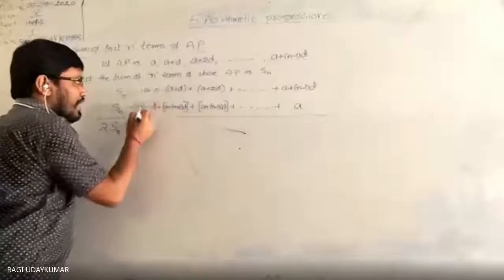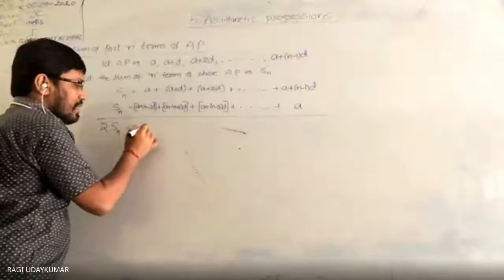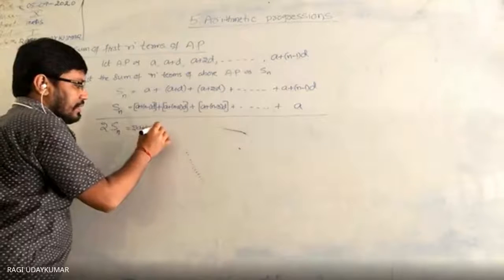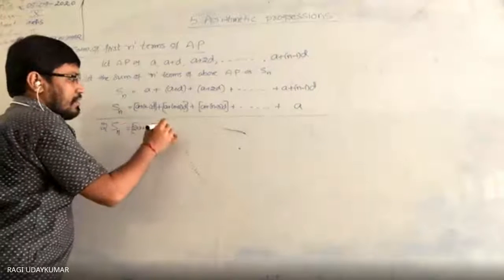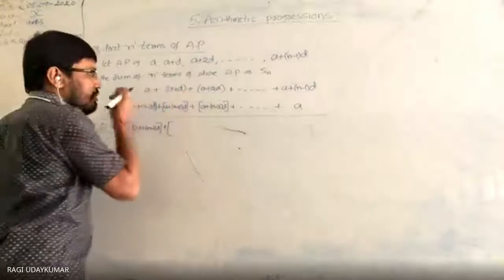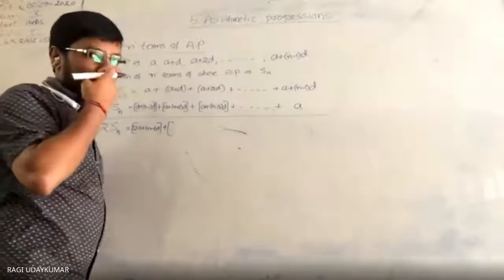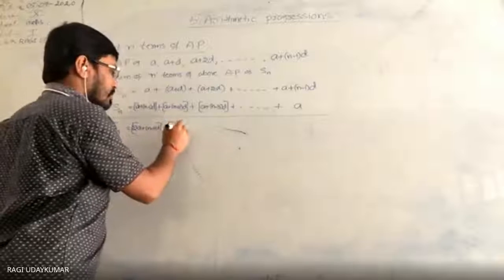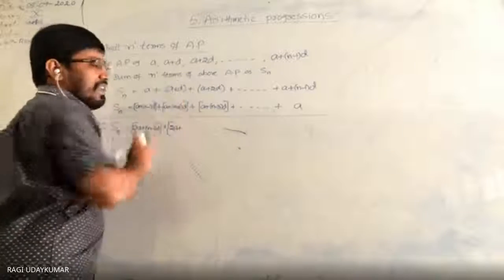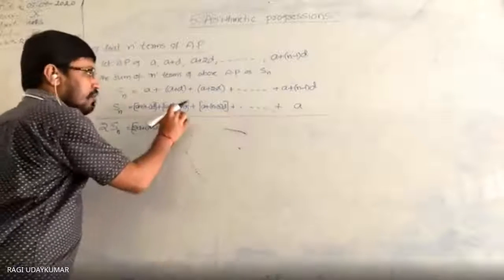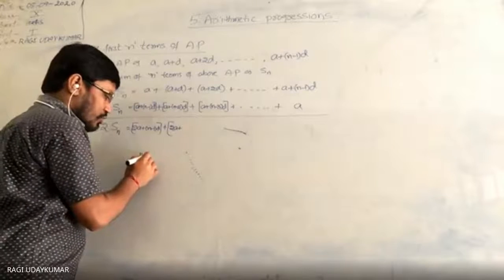So add these two first, then 2a plus n-1 into d, plus this one and this one you add, a and a adding means 2a, plus n-2 and 1. What is the coefficient of d here, n-2 plus 1?